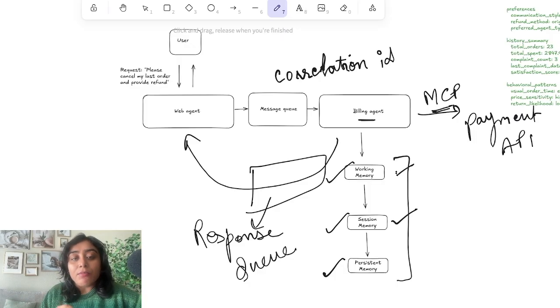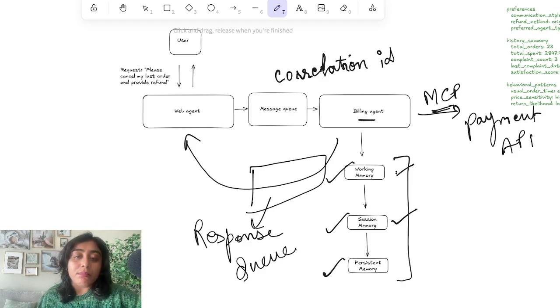Even then, the web agent is primarily responsible for parsing the request from the customer, understanding the user intent or their temperament, their sentiment, and so on. It's responsible for using one of the other specialized agents to solve it, but it doesn't contain any business logic or any logic to process the customer request. That responsibility lies with the billing agent.